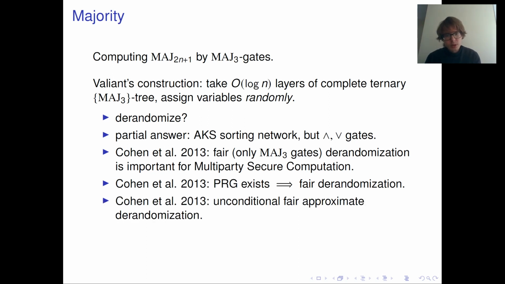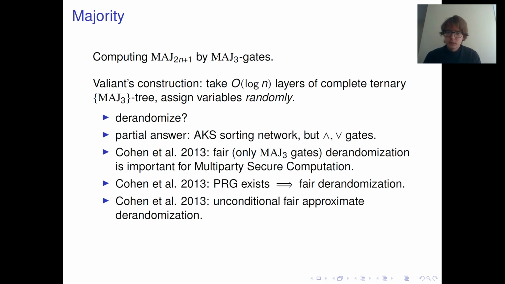And Cohen et al. also showed, and this is an unconditional result, that we can fairly derandomize Valiant's construction, so there will be a majority-free formula of logarithmic depth, but it will be only approximate in the sense that the resulting formula coincides with the majority function not on all inputs, but only for inputs where the fraction of ones is bounded away from 1/2 by some small quantity, which actually tends to 0 as n goes to infinity.